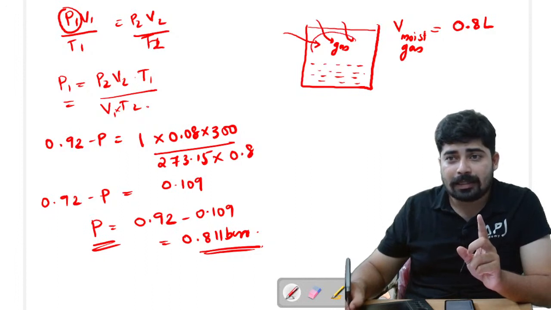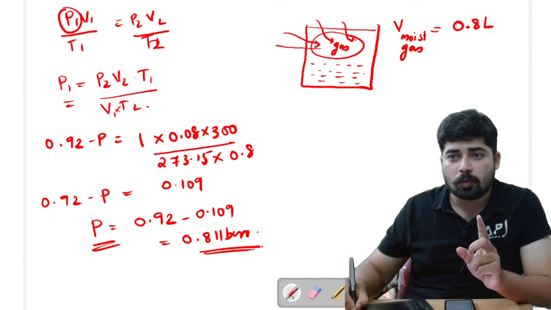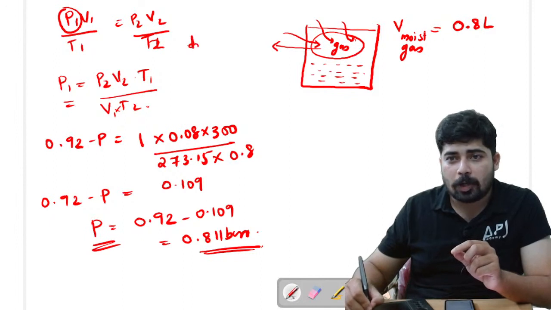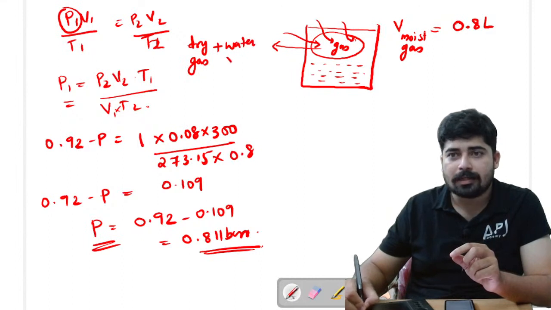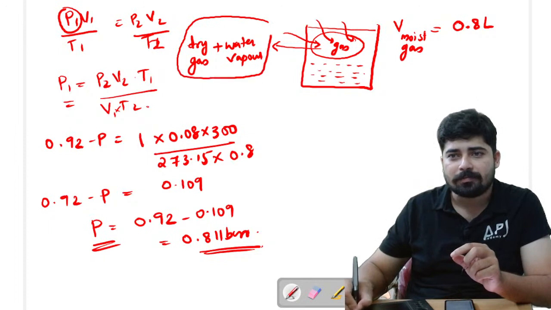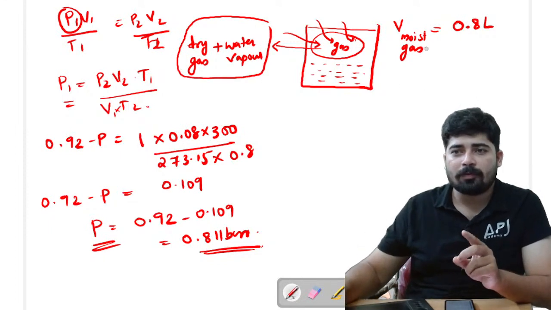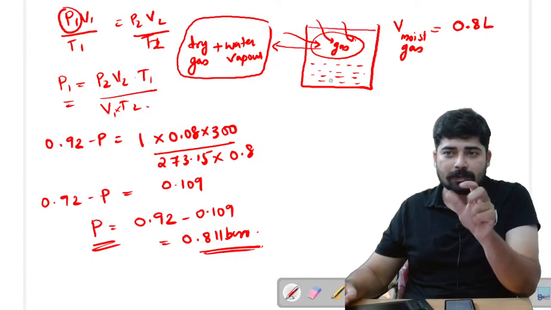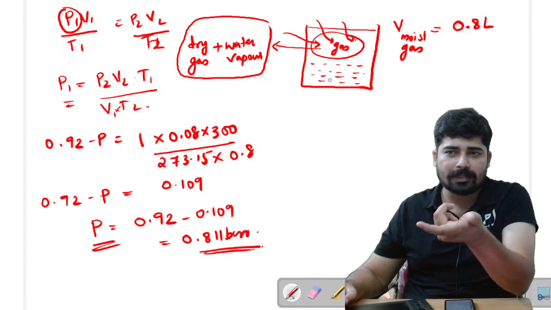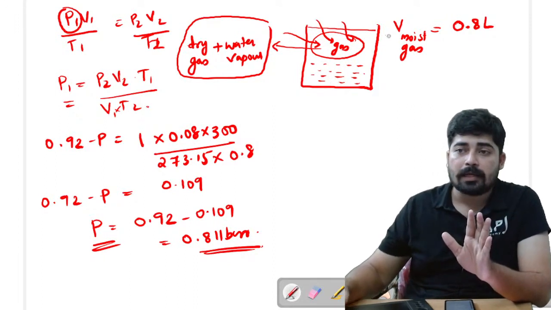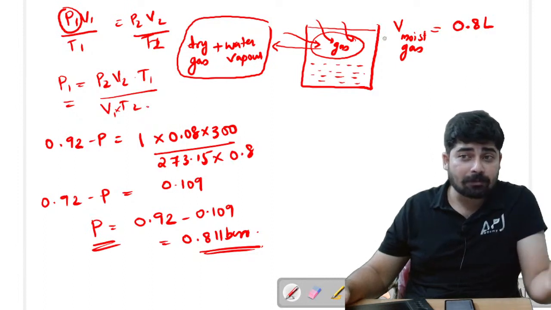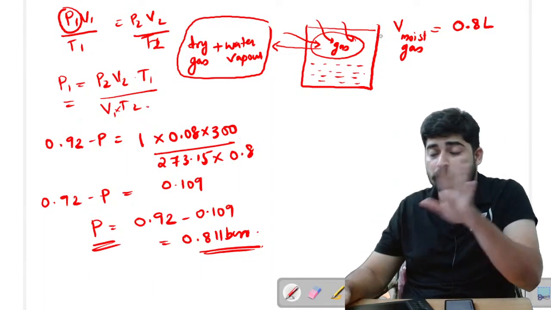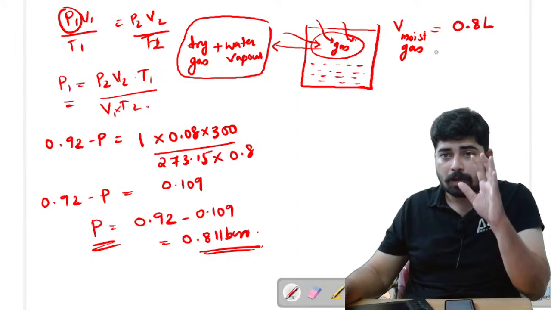So here we have two gases. One is the dry gas, other is the water vapor. These are the two gases present in that region. So we have the volume of moist gas. Hope you have seen that extension part which I have explained today. If you have not seen that, you have to see that first, then only do this problem. Otherwise this will be confusing for you. So I am explaining it again.